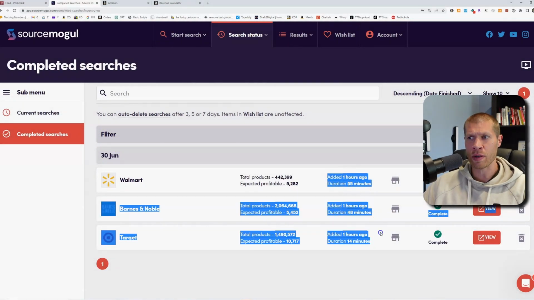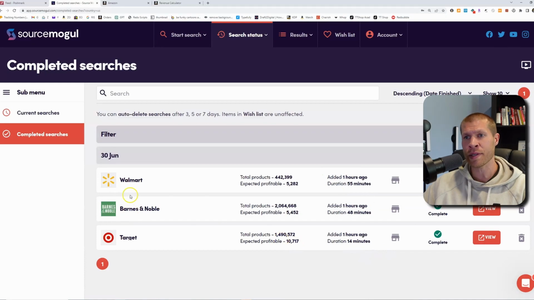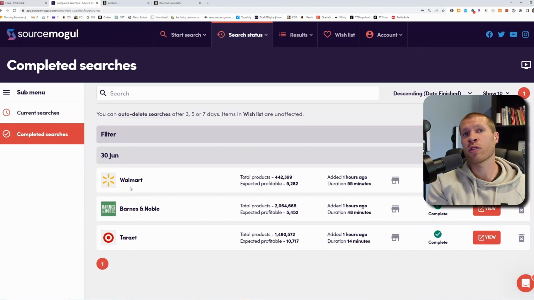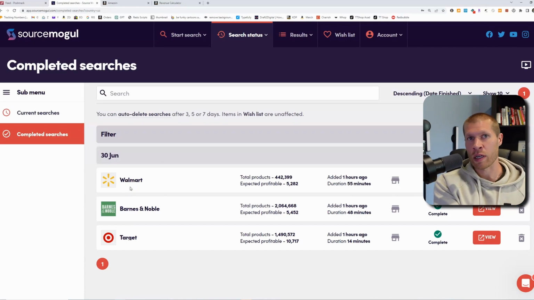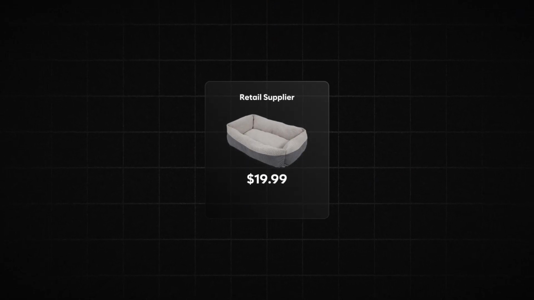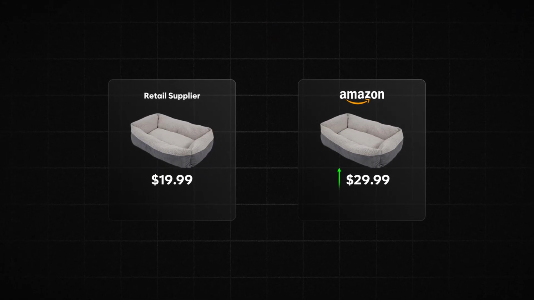So I just added these, as you can see, an hour ago. Haven't sourced through any of these. We have Walmart, we have Barnes & Noble, we have Target. Now, when you're drop shipping, you don't want to do retail suppliers like this, as I've covered in other drop shipping tutorials. When you're doing online arbitrage, you can. And so that's one of the biggest advantages of using something like this: you can use these websites and buy products lower on them and sell them higher on Amazon. And this software is going to show you all the products that is the case for.